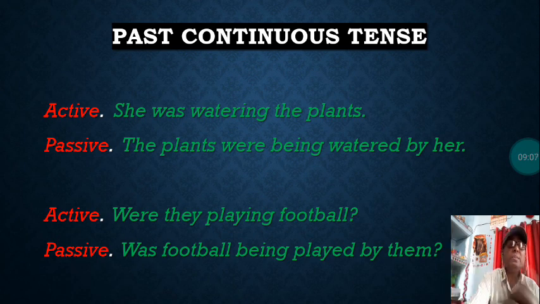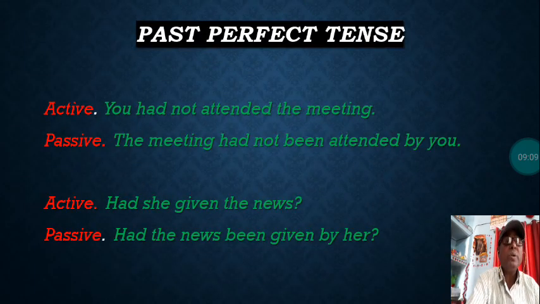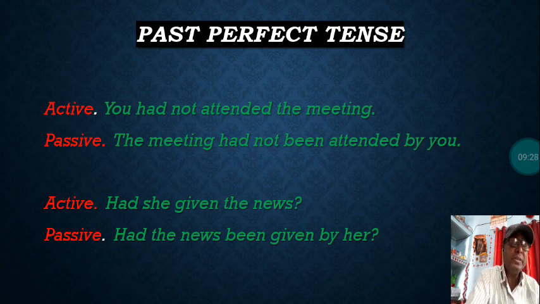Let us now see the next, that is past perfect tense. Here the example is clear and you can identify it yourself as well, because you write different kinds of sentences belonging to different tenses and you know how to identify. You had not attended the meeting.